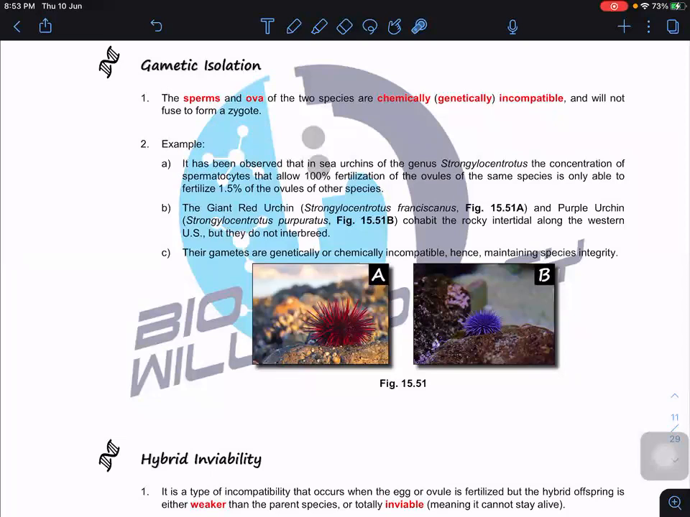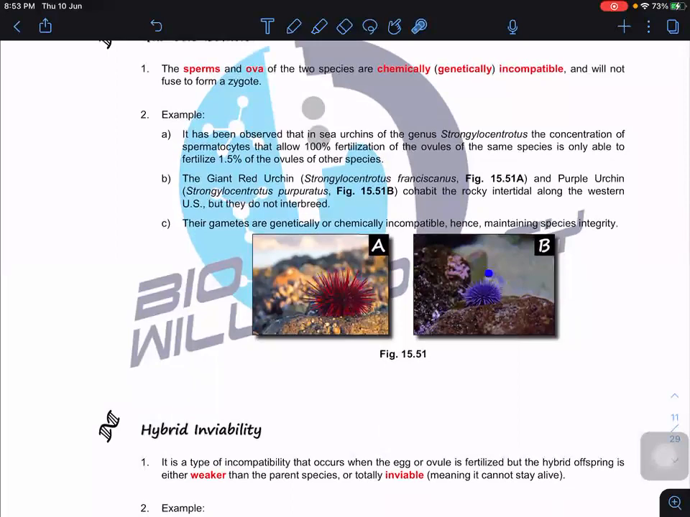It has been observed that in sea urchins of the genus Strongylocentrotus, the concentration of sperm allowed 100% fertilization of the ova of the same species, but only 1.5% of the ova of other species. Sea urchins reproduce by releasing sperm and ova and letting them meet, but they do not interbreed. Why? Because of the incompatibility of the sperm and the ovum.